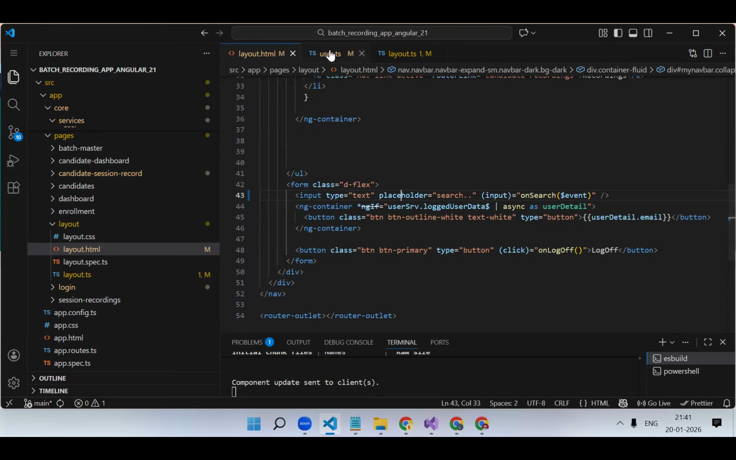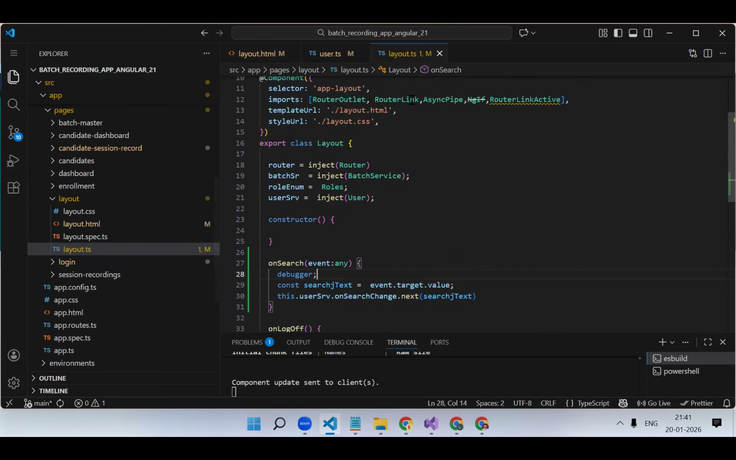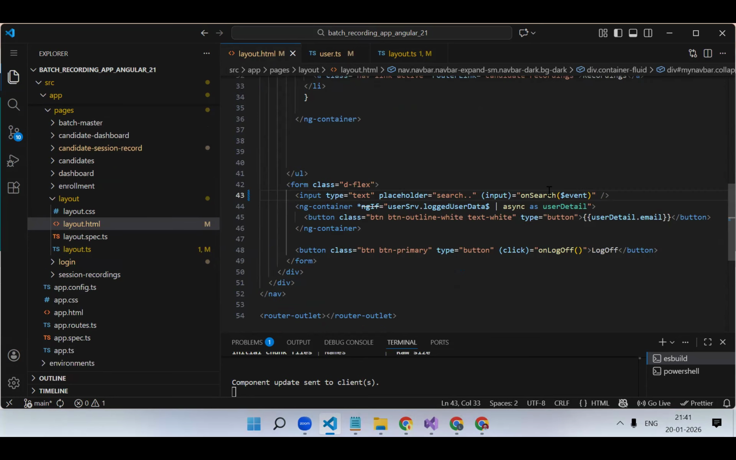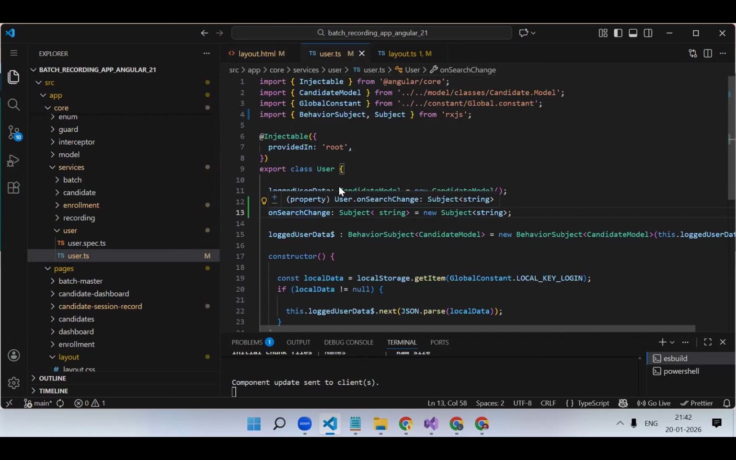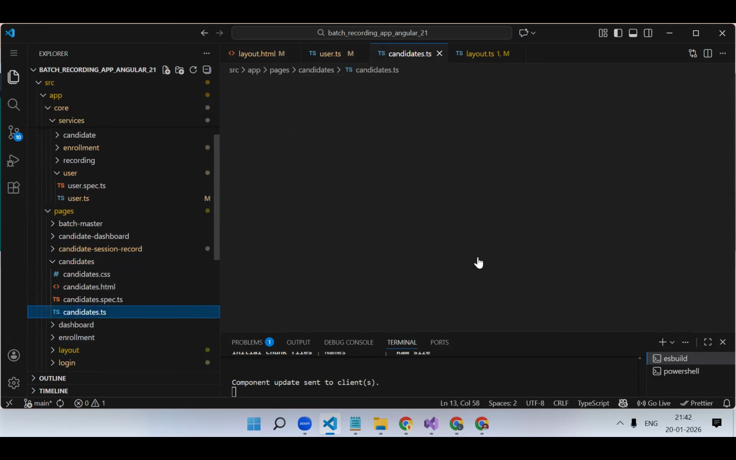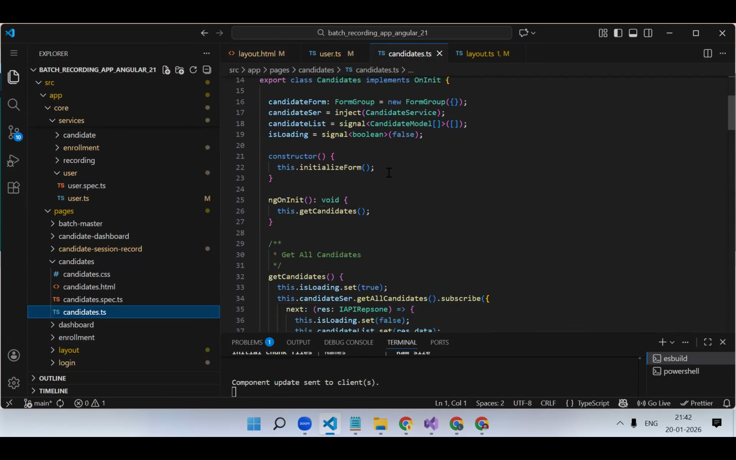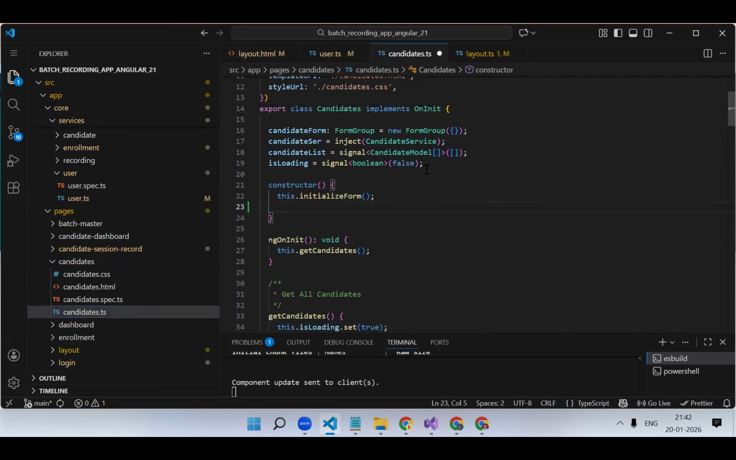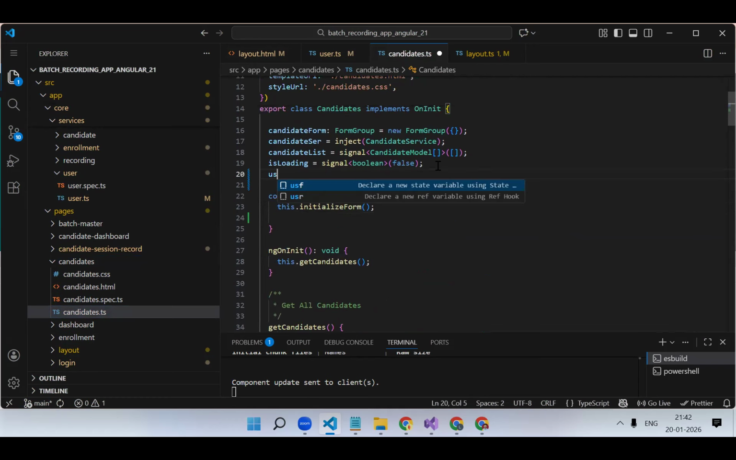Instead of doing this, what you could have done, you could have created a normal variable, imported the forms module, and bound it using ngModel. Then you would have got the text box value. But instead of creating an unnecessary variable and unnecessarily importing the forms module, you could have done it like this also. Whenever the search value gets changed, you are emitting that value on the subject. Now, in every page, you have to subscribe. So over here, we have to inject our user service.